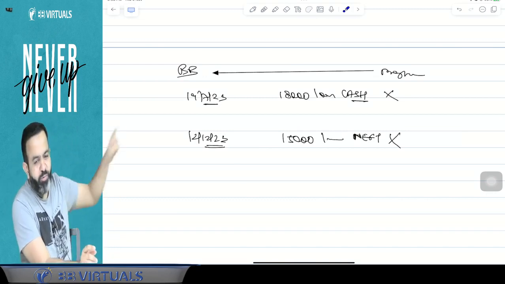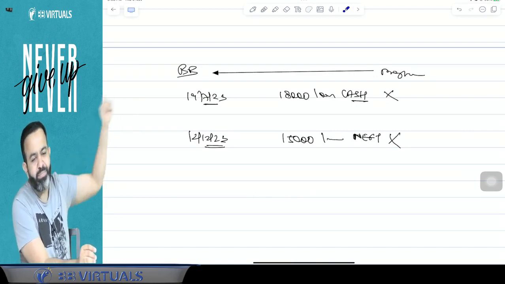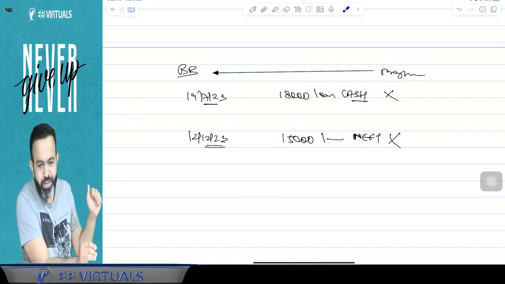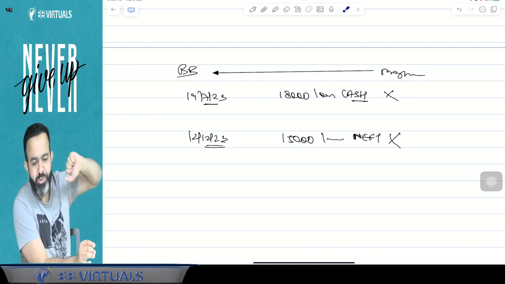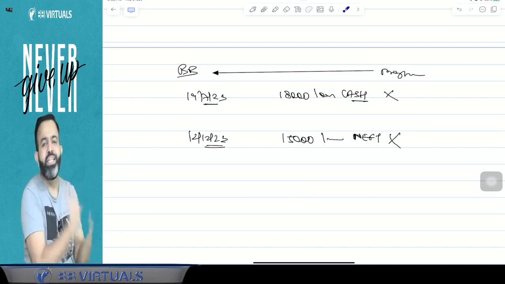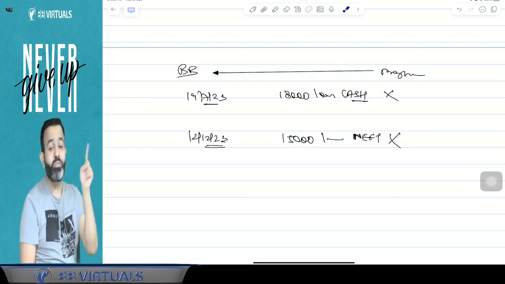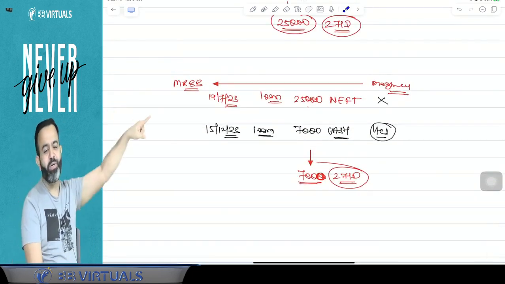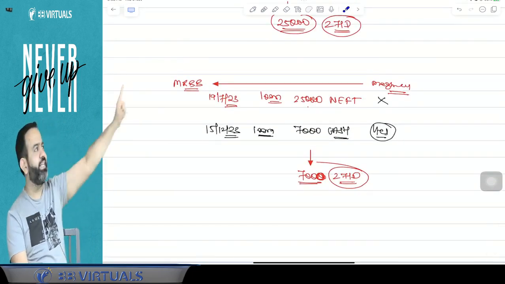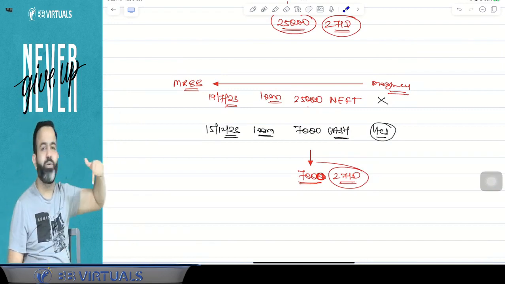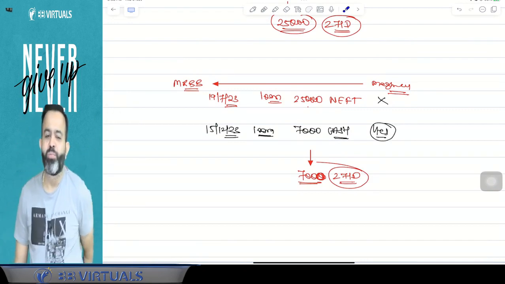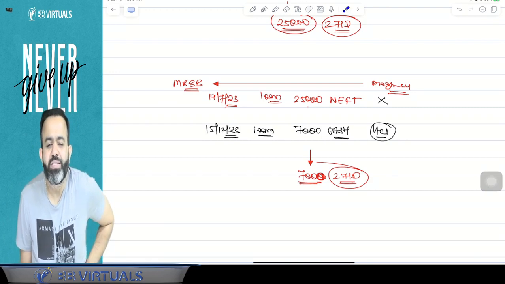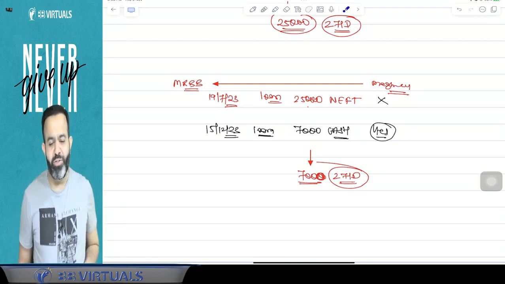So here, when you take cash the first time, that will not be checked, because the 20,000 limit is not crossed. The second time it is crossed, but now you are taking it by NEFT, so there is no violation. But in the first case, there was a violation. The answer is yes, because the second time you are taking cash, your outstanding plus this loan is 20,000 rupees or more. You understood my point or not?